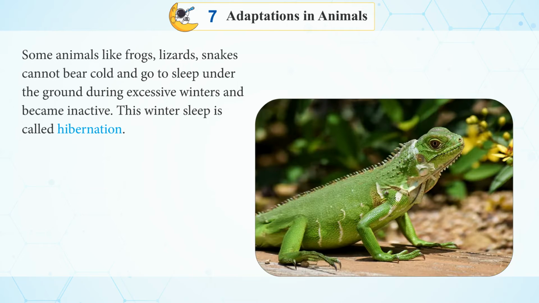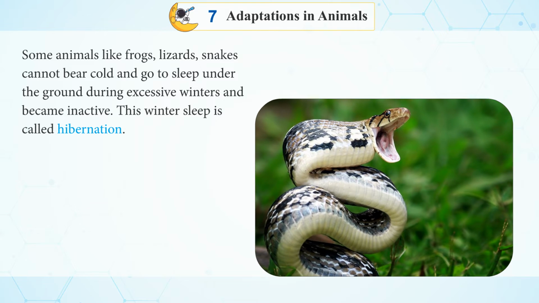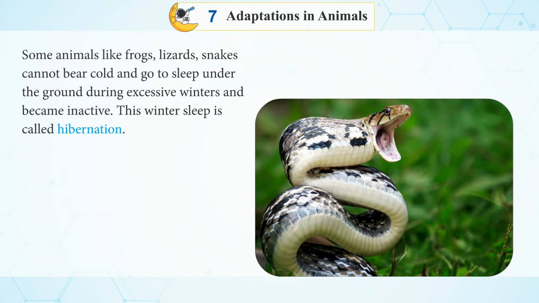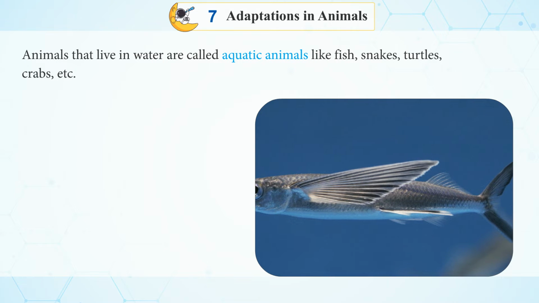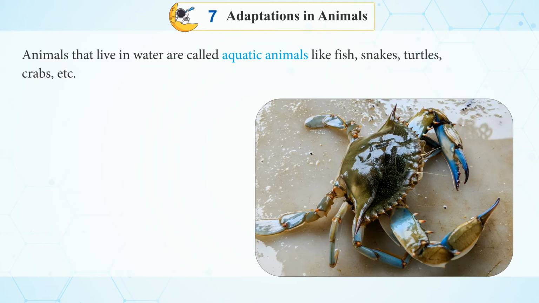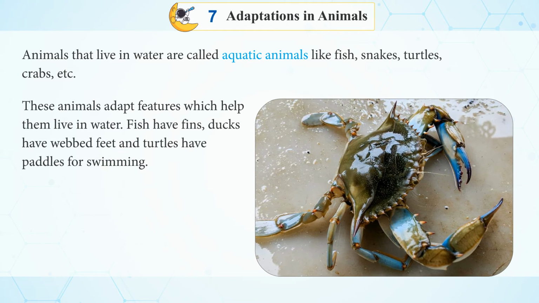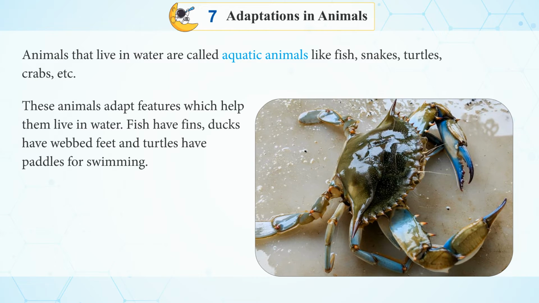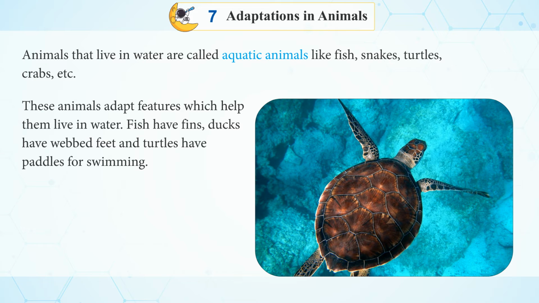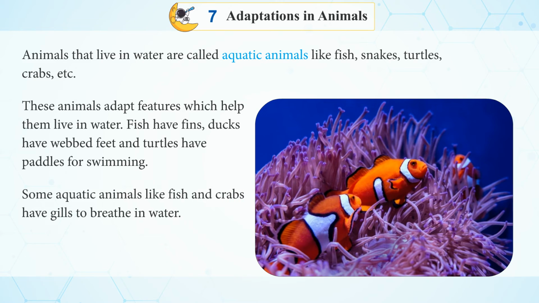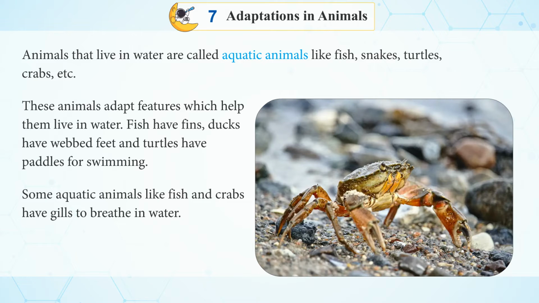Some animals like frogs, lizards, snakes cannot bear cold and go to sleep under the ground during excessive winters and become inactive. This winter sleep is called hibernation. Animals that live in water are called aquatic animals like fish, snakes, turtles, crabs, etc. These animals adapt features which help them live in water. Fish have fins, ducks have webbed feet, and turtles have paddles for swimming. Some aquatic animals like fish and crabs have gills to breathe in water.